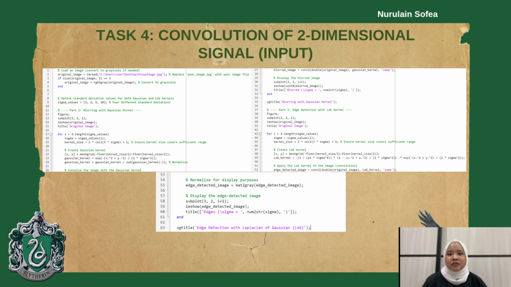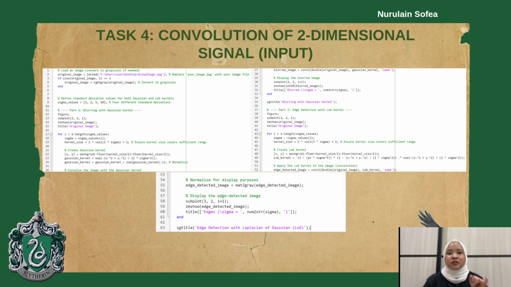First is image loading and processing. If the image is in RGB format, it is converted to grayscale. Next is displaying the original image and then applying Gaussian blur.